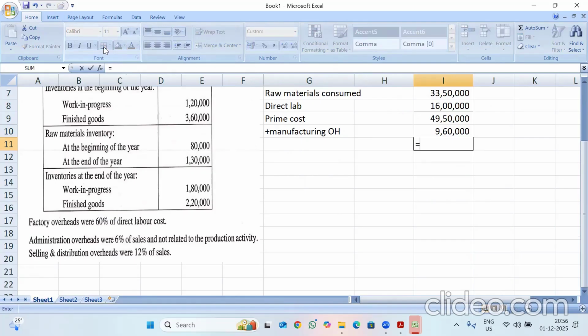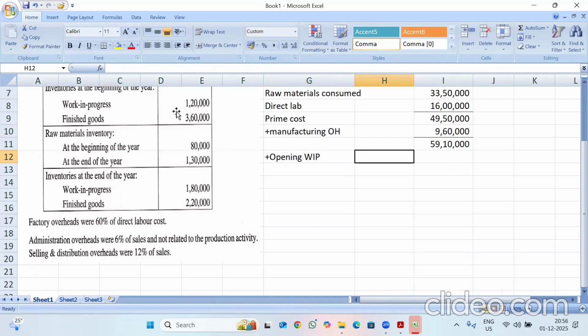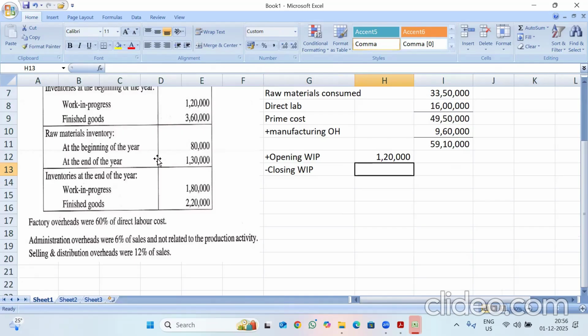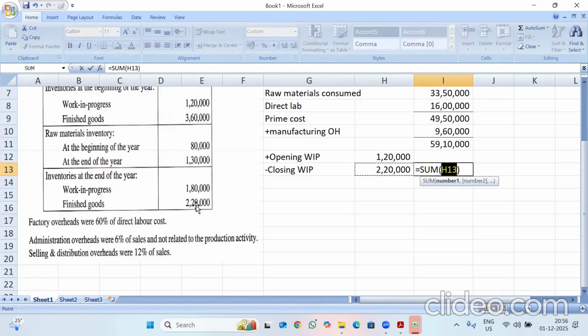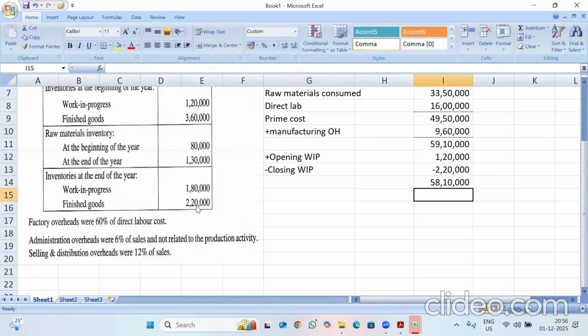Here I need to give adjustment for work in progress. So you have opening work in progress, that is 1,20,000, less closing work in progress, that is 2,20,000. So I will be getting 58 lakh 10,000 as my factory cost.